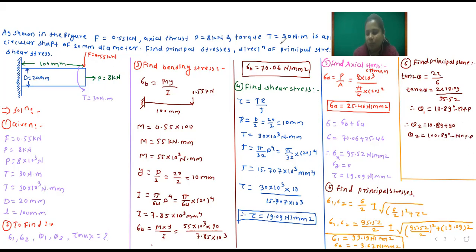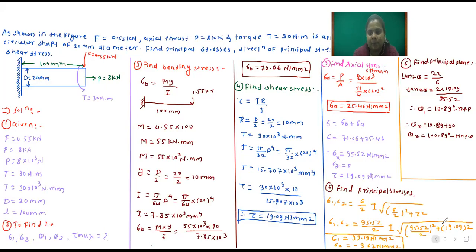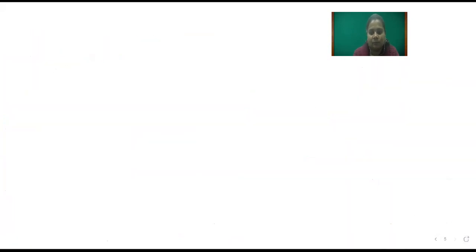Okay. And the last step is we have to find the tau max value, or maximum shear stress. The last step is step number 7. So step number 7 is find the maximum shear stress. Maximum shear stress tau max is equal to sigma 1 minus sigma 2 divided by 2.